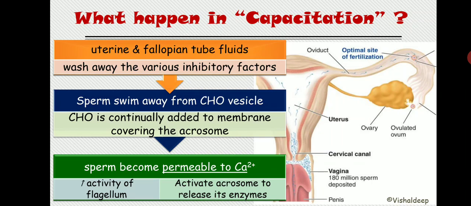First change: the uterine fluid leads to washing away various inhibitory factors. Second one is the cholesterol vesicle; the sperm will swim away from the cholesterol vesicle. And third one is calcium, right? Sperm become more permeable to calcium. Now here's one comment that was actually asked in a recent exam.